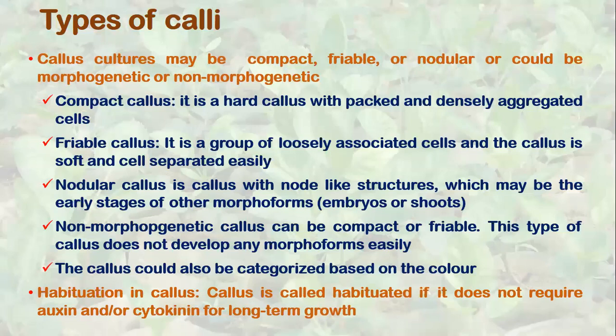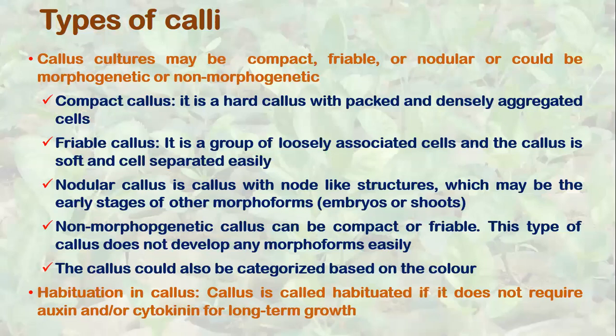And generally, these plant growth regulators are required to sustain the growth of the callus because the callus does not synthesize its own plant growth regulators normally. You will say we don't provide plant growth regulators in the field to the plants, but the plants have structures which are producing plant growth regulators.